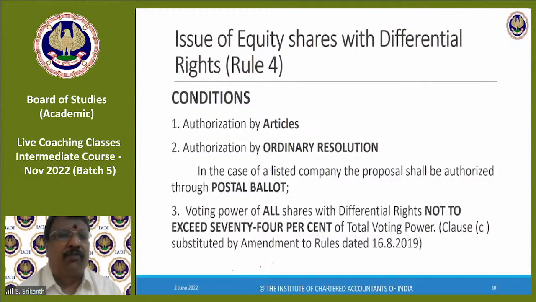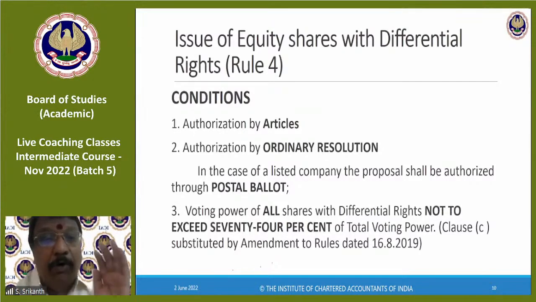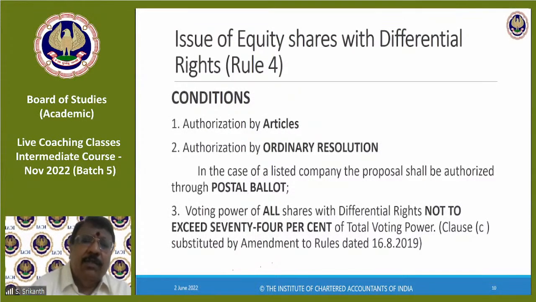All that happens in a matter of 5 minutes. He can finish the voting and come out. Then all that will be collected, and on the date of the meeting, physical votes also will be taken, and finally the result will be announced. More about it when we come to management and administration. Right? Chalo. So, point is, this should be authorized by an ordinary resolution.